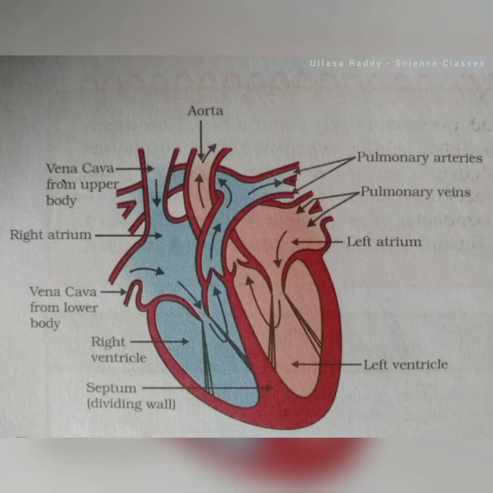See here the human heart cross section view. So 4 chambers are there: left atrium, left ventricle, right atrium, right ventricle, aorta, pulmonary arteries, then superior and inferior vena cava, septum, and the vena cava from the lower body. This is a very important point for your examination. The heart is made up of cardiac muscles. It shows rhythmic movements, contraction and relaxation.